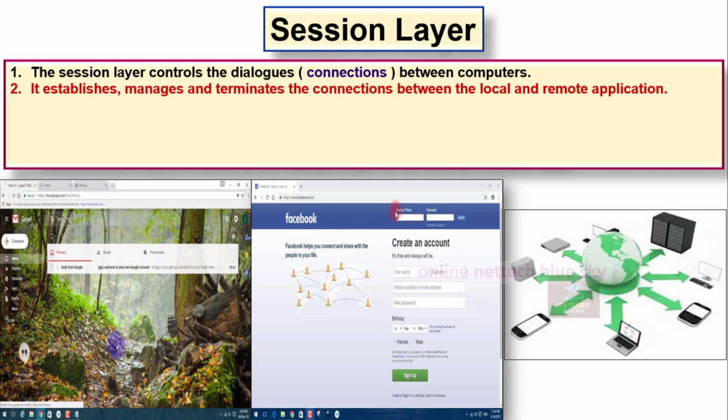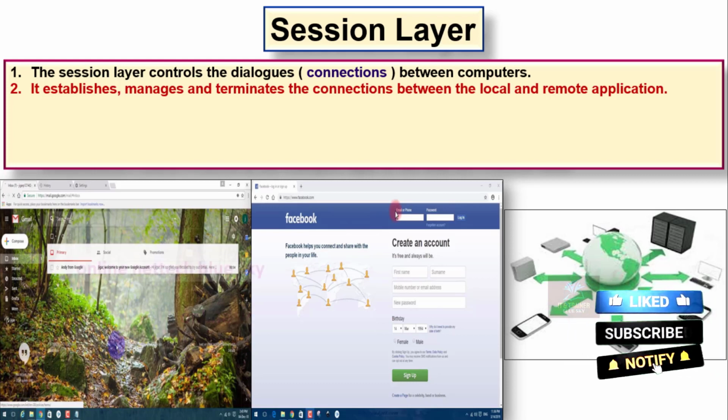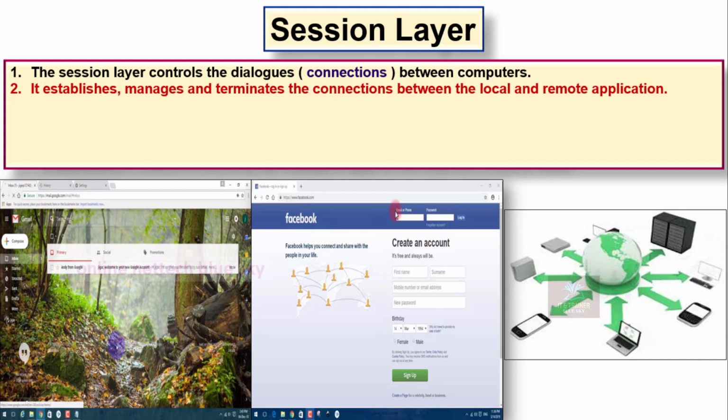So you can create a lot of connections on one internet system, but there is a difference in internet speed, because some servers use more internet data. So the session layer is an important part of the connection between a computer and a remote application, and terminating one side.